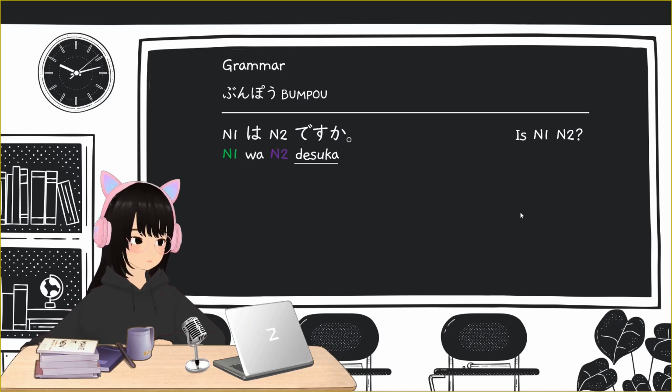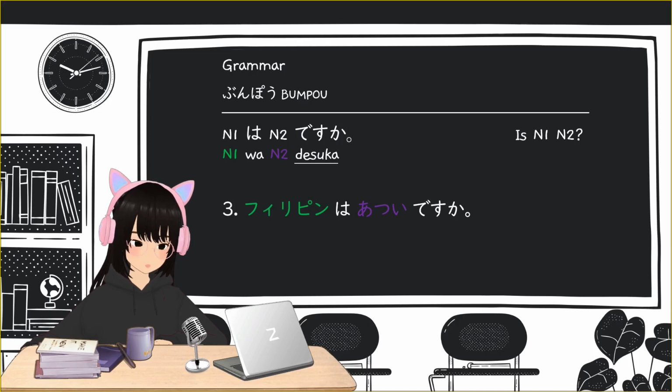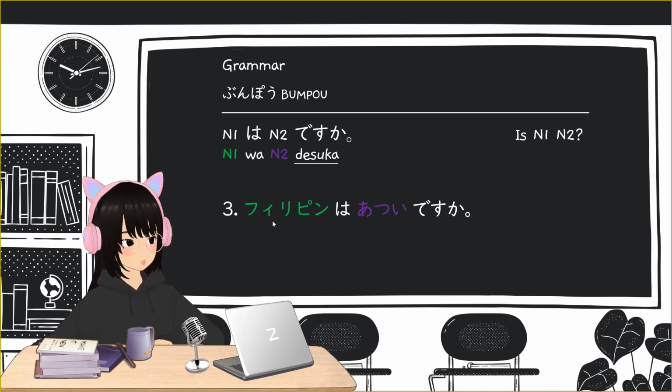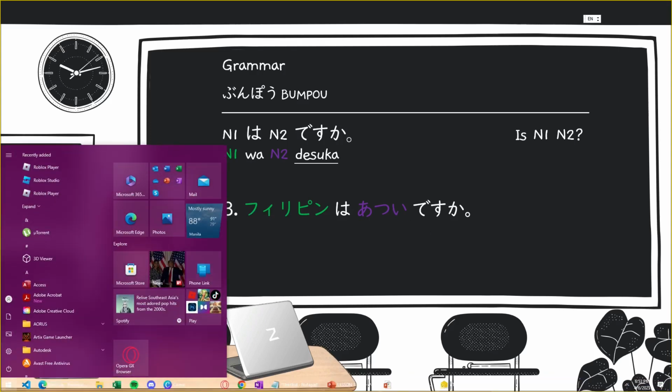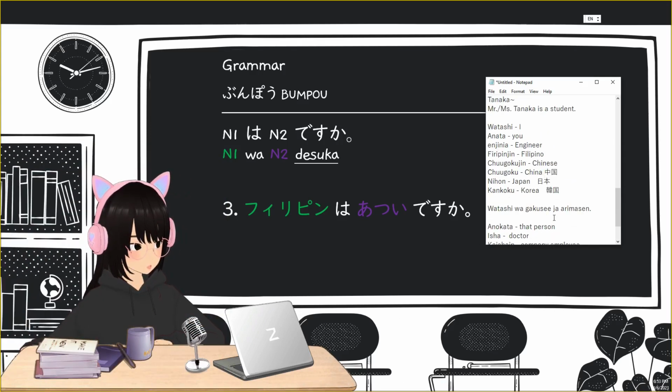Okay? For our third example, Philippine wa atsui desu ka? Again, like what I said, that N2 can also be an adjective, can also be a verb. So here we have an adjective, atsui. So atsui is hot in our vocabulary list. It means hot.